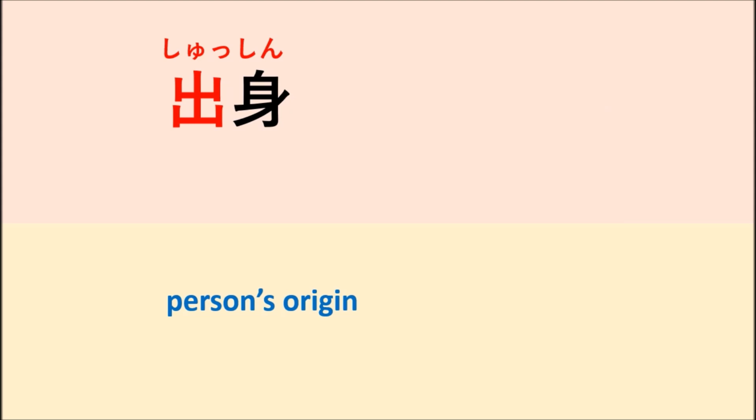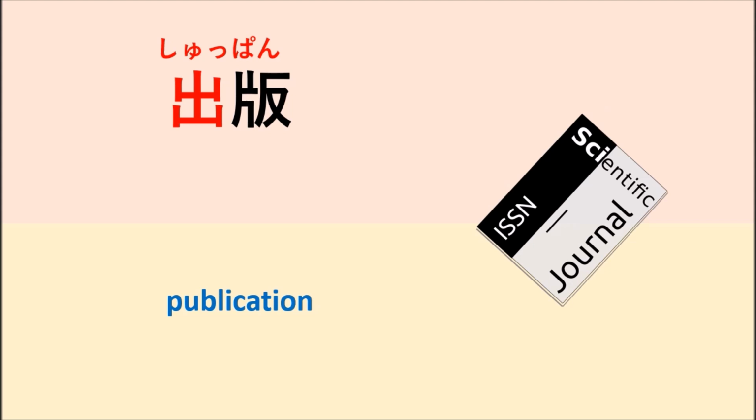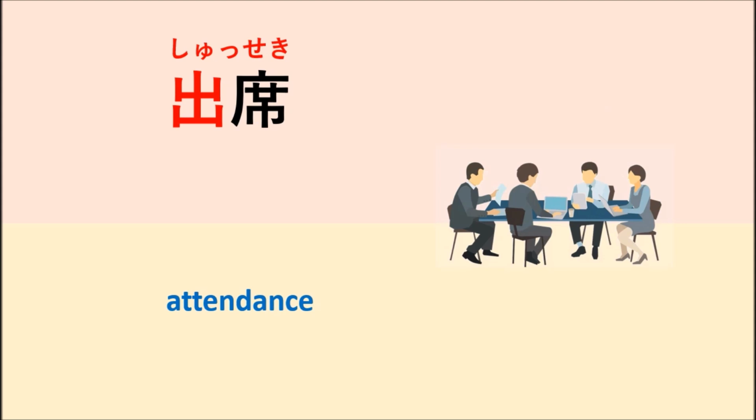If you are from China, you can say 私の出身は中国です。出版 means publication. It means something that you write and publish out to the public. 出版.